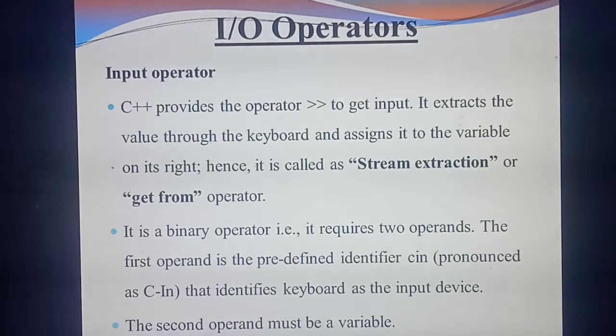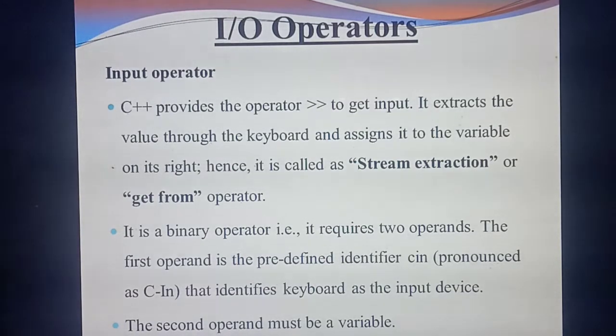So next we are going to study about IO operators. IO is nothing but input output operator. First we are going to study about the input operator. What's the meaning of input? You have already studied input and output in detail in chapter 1, isn't it? The computer always needs input, then it will process the data and you will get the proper output. Likewise, in a C++ program also you are going to give input as well as output. For that you need to study about the input operator as well as the output operator.